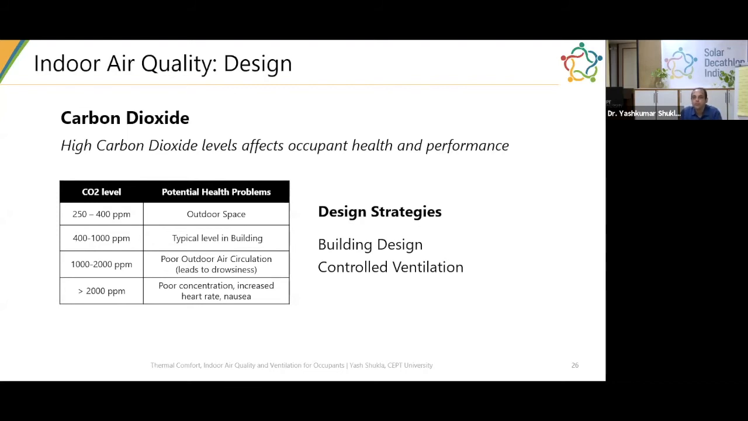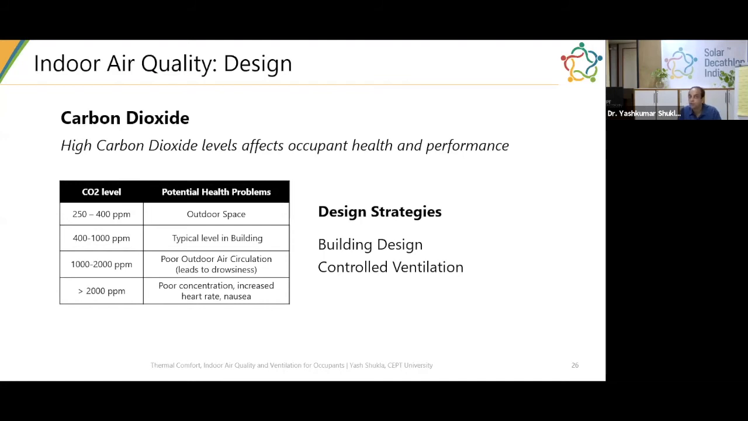400 to 1000 ppm is a typical level that you see in a building. If you go above 1000, you need to start worrying. If you have a sporadic value above 1000 for 15 minutes or 10 minutes, it's not something that is worrisome. But it does show that there is poor outdoor air circulation or a lot more occupant density than design. And that with extensive exposure leads to certain symptoms and health problems of occupants.